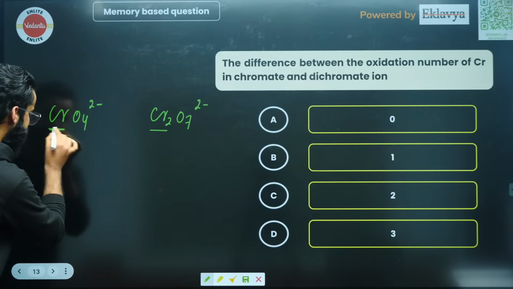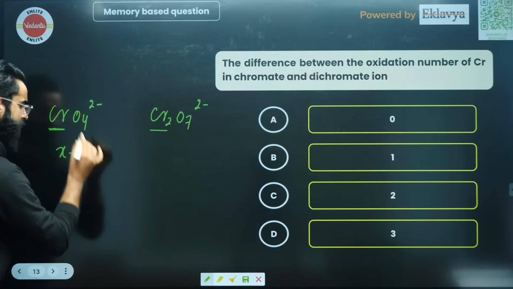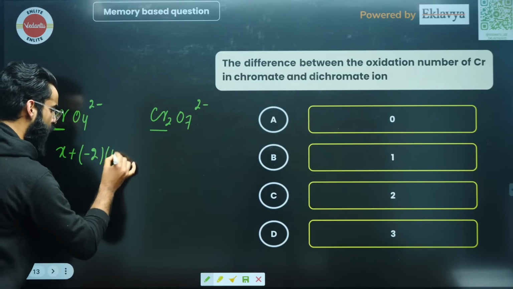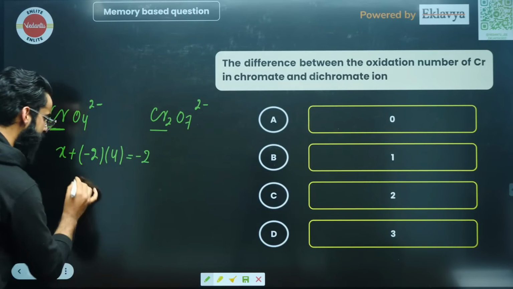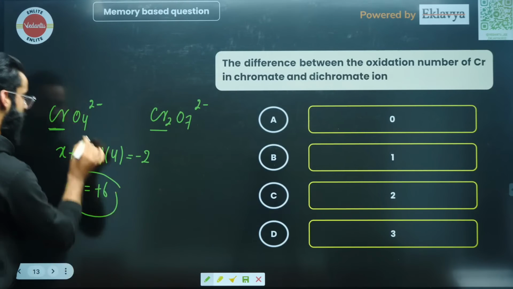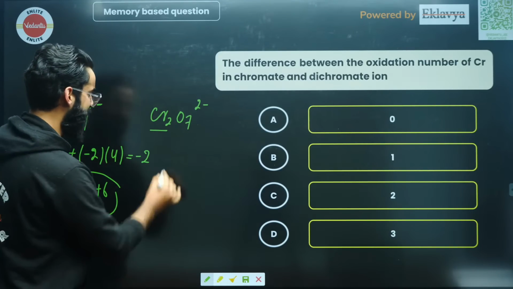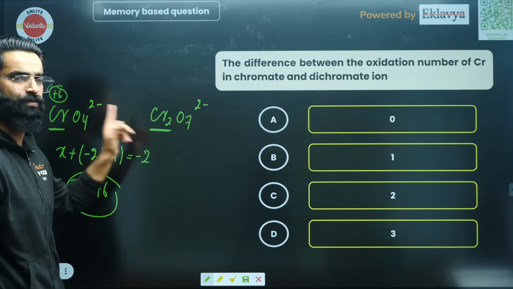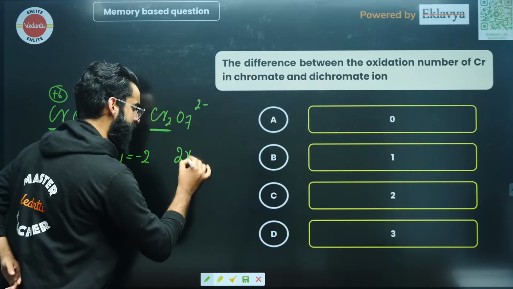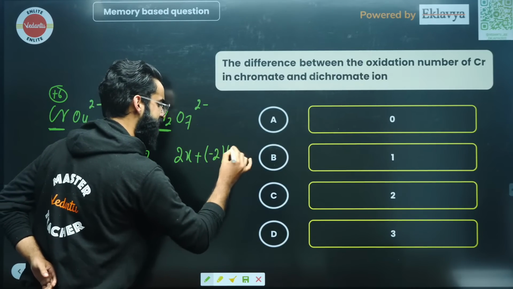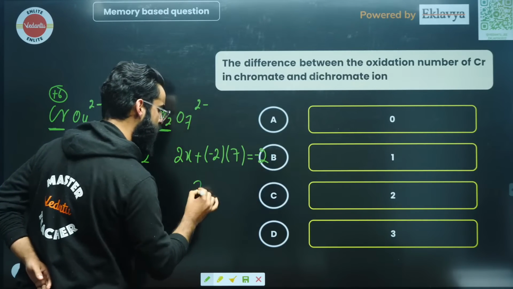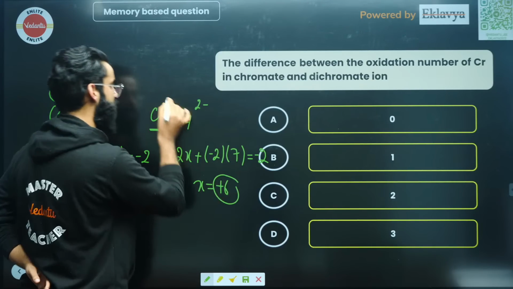I'm assuming the oxidation state of chromium is X. Let's assume the oxidation state of oxygen is -2. There are 4 oxygen atoms. The net charge is -2. So the value of X will come out to be +6 from here, my dear people. So the oxidation state of chromium in this one is +6. Let's get to know the oxidation state of chromium in this one. Let's call it X. So it's going to be 2X. Oxygen will have -2 oxidation state. There are 7 oxygen atoms. Net charge is -2. So from here, the value of X again comes out to be +6.